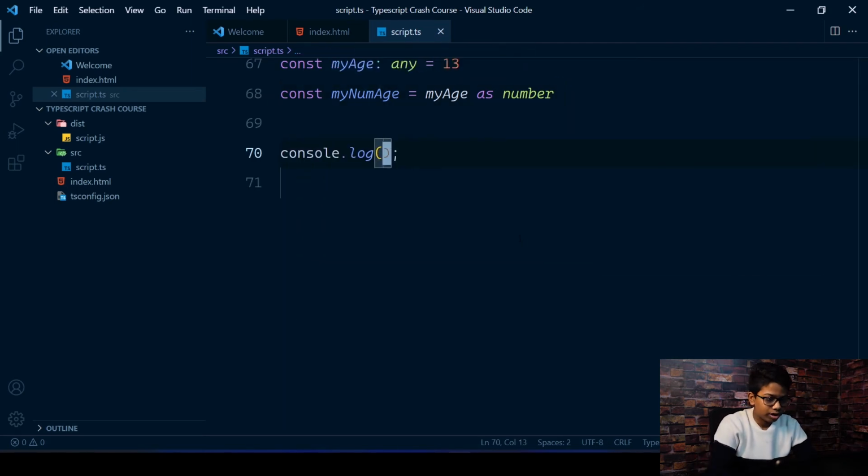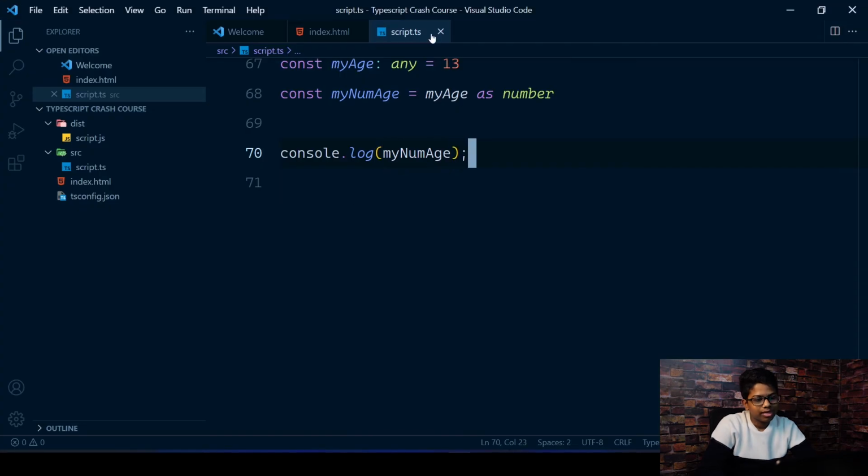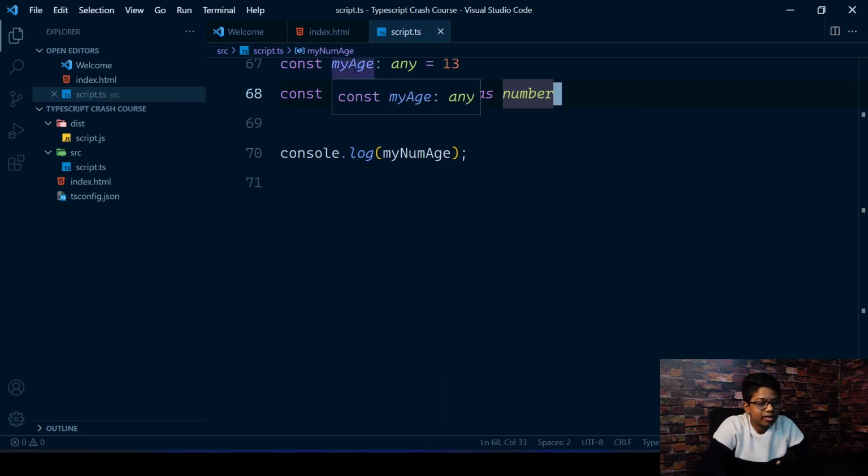If I was to log out myNumAge and return, you'll see I get 13. That's because even if you log out this, it gives the same thing. But it's just like, for example, if a function needs an argument as a number and you don't have the value of some other object as a number, you can use this syntax, as number, converting it, like asserting it into a number.